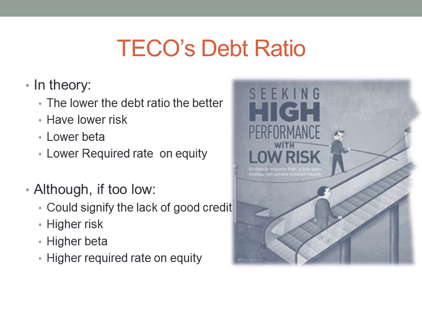Here we will assume that TECO's long-term debt ratio decreases and will keep decreasing. In theory, the lower the debt ratio, the better, because it means they have more assets than debt. So this will have a lower risk, lower beta, and they would also have a lower required rate of return on equity. Although, if it's too low, this could signify the lack of good credit, which means they probably can't obtain long-term debt. So this would increase their risk, increase their beta, and have a higher required rate of return on equity.